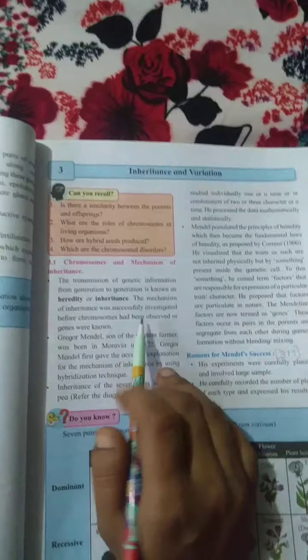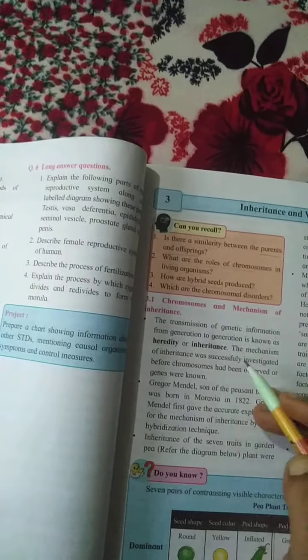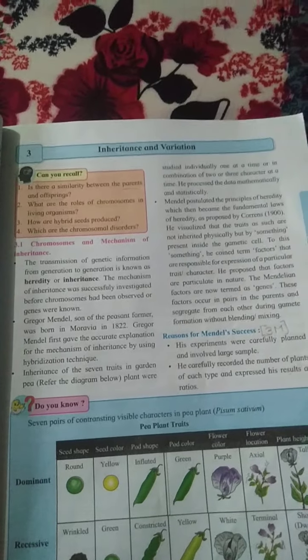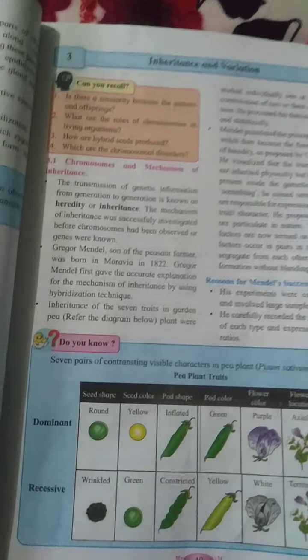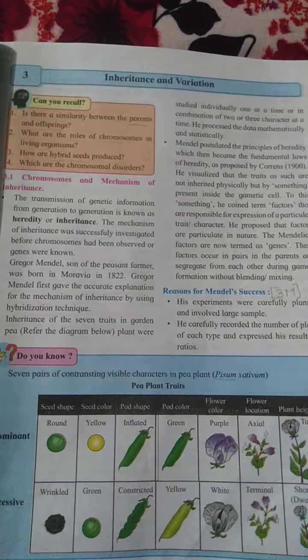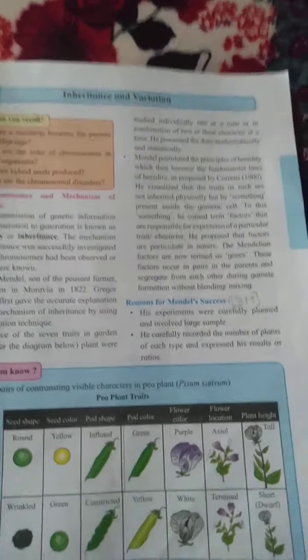Now let us start with the basic thing other than this textbook. For example, you know that our body is made up of cells, and inside the cell a nucleus is present. Inside that nucleus chromosomes are present, and in those chromosomes genes are present, and these genes transmit the character from the parents to offspring.